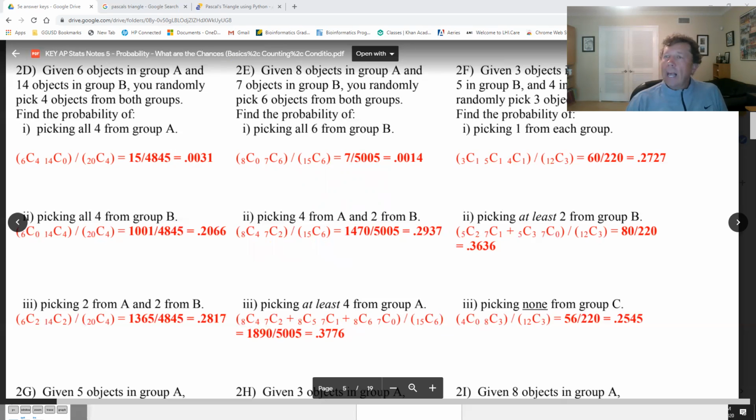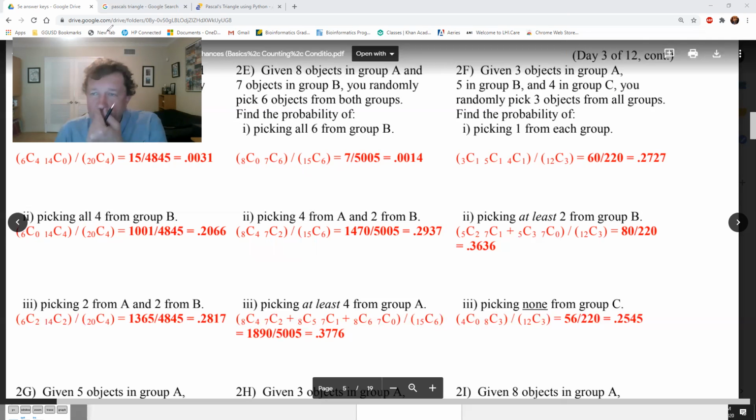Okay, last one on this set. You have 3 objects in A, 5 in B, and 4 in C. You randomly pick 3 objects from all groups, picking 1 from each group. No problem. So 1 from each group would be: you have 3 objects in A, you get 1 of them; 5 in B, you get 1 of them; 4 in C, you get 1 of them. And the denominator is 12 total and you're choosing 3 of them. And this is all calculator work.